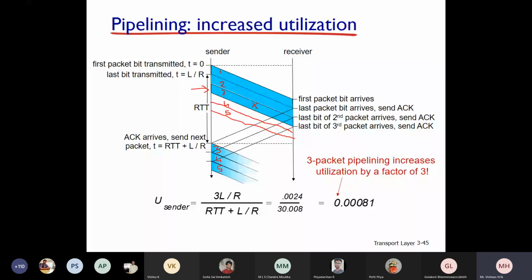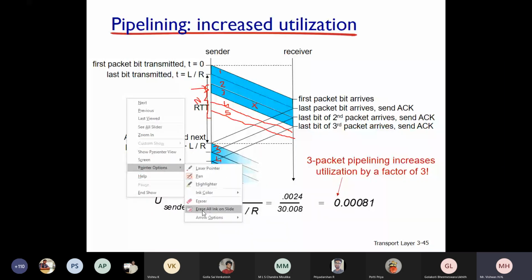However many packets you have sent in the pipeline, if this one is lost, everything from here will go back. How many packets? N packets. Is that clear, students? That is a problem, because you are retransmitting and creating a lot of duplicate packets.